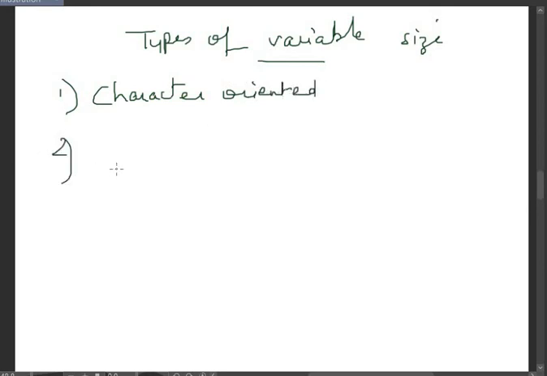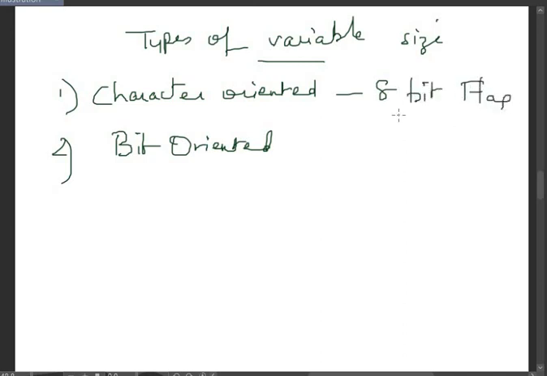And the second one is the bit oriented framing. In character oriented framing, the frames are separated from each other by using an 8-bit flag. So there's an 8-bit flag, or we also call it 1 byte. So 8 bits of data are used as a flag. So this separates one frame from the other frame.